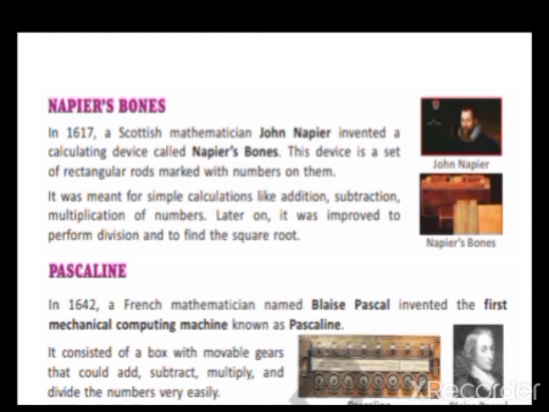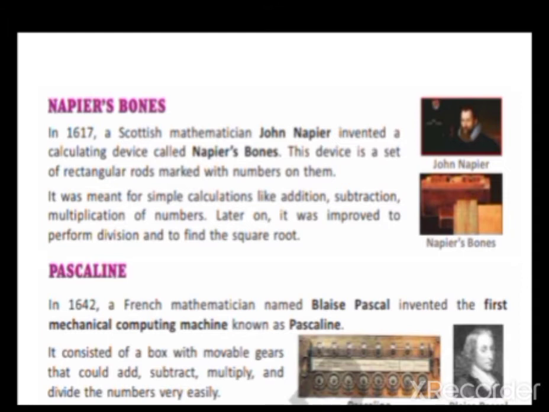After that, by adding some more features, another mathematician, Blaise Pascal, in 1642 invented the first mechanical computing machine known as the Pascaline. Who invented that? Blaise Pascal. इसमें क्या थे? That was the first mechanical computing. That means जो mechanically चलती थी. इसमें क्या होते थे? Gears होते थे. Gears are there, and things which we can do in that were also addition, subtraction, multiplication and dividing the number very easily.